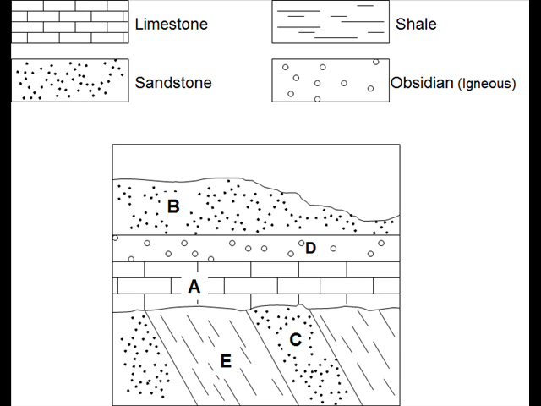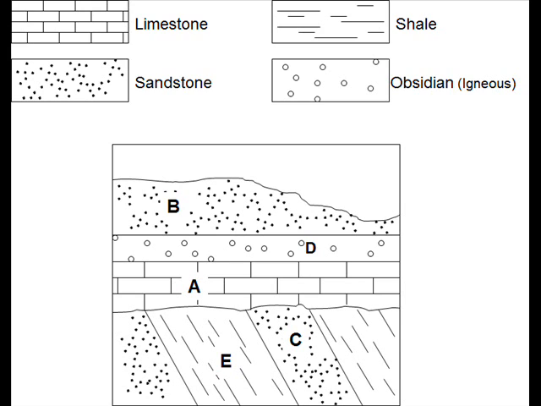Number 8, out of the following events, which happened first? It would be the oldest. A. Volcano, B. Erosion, C. Uplift. 9, under which layer is the unconformity found? A. Layer A, B. Layer D, C. Layer B, or D. Layer E.